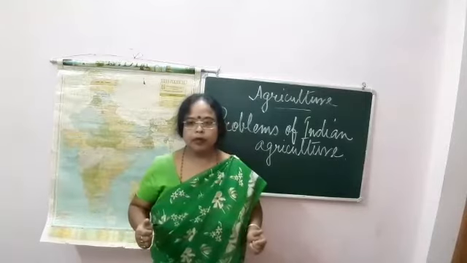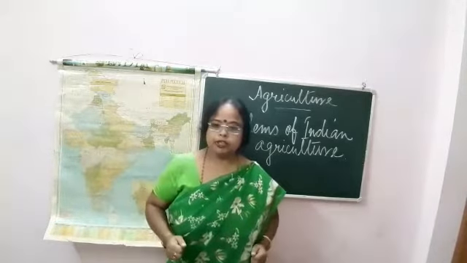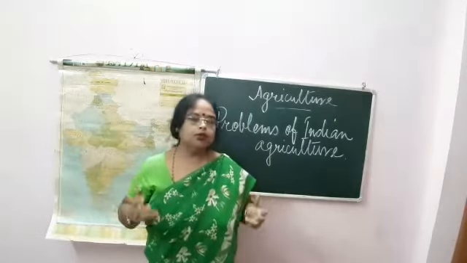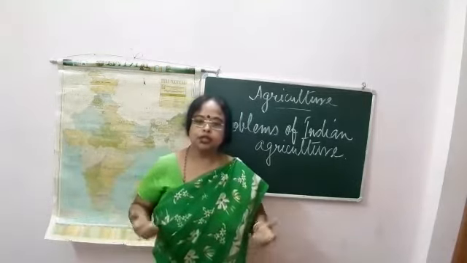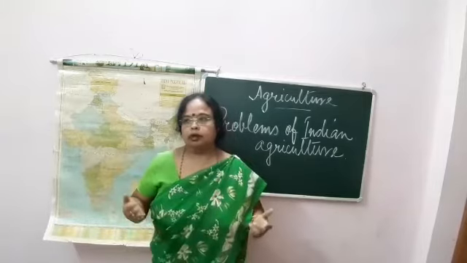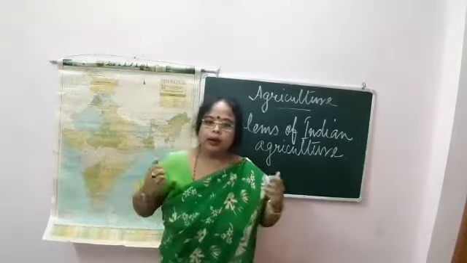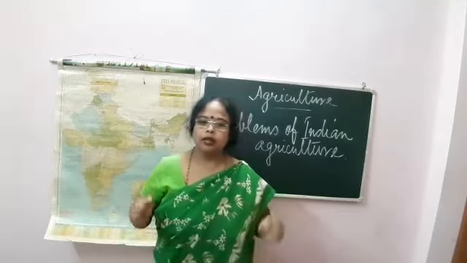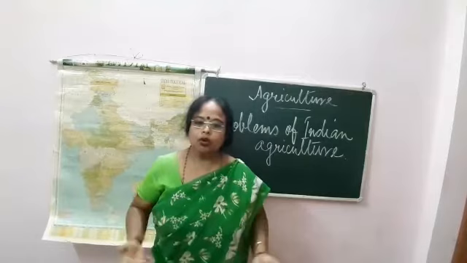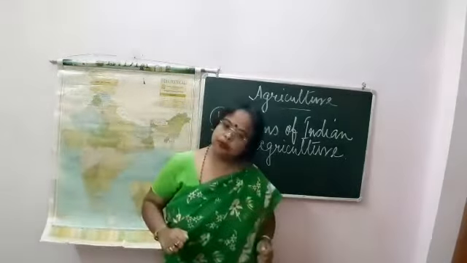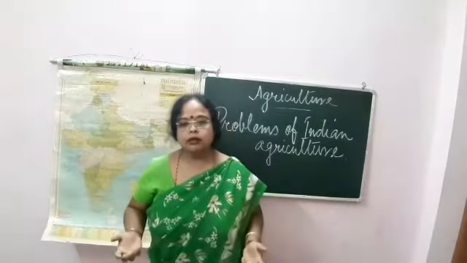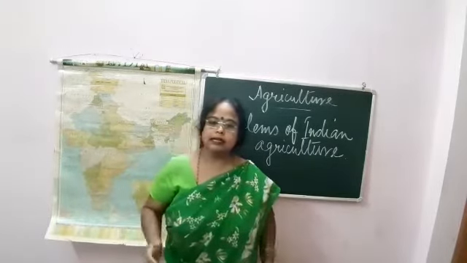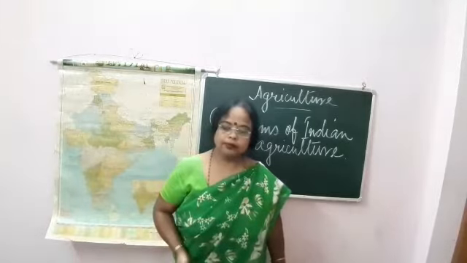Due to excessive growth of population, pressure on land is increasing. After China, India has the second largest population. So overcrowding reduces the per capita cultivable land in India. The growth rate of agriculture is low. The trend of urbanization is also diverting agricultural land to non-agricultural use.